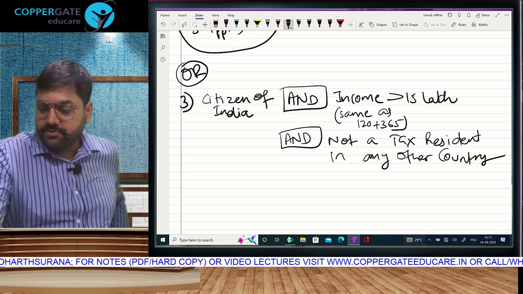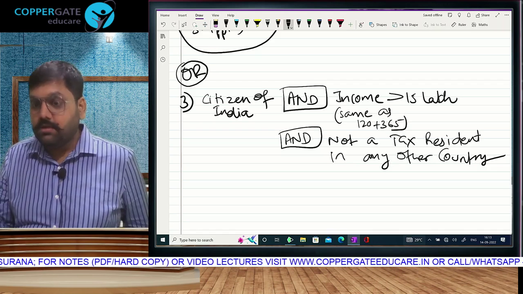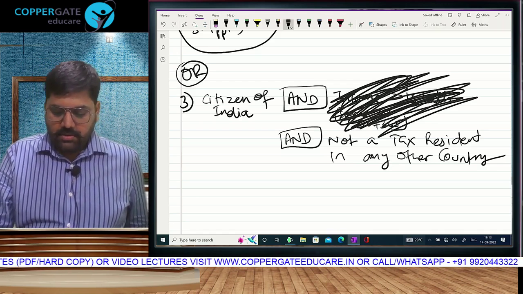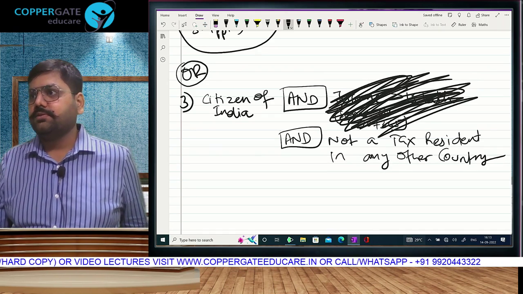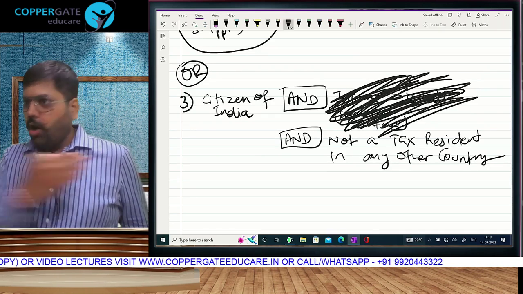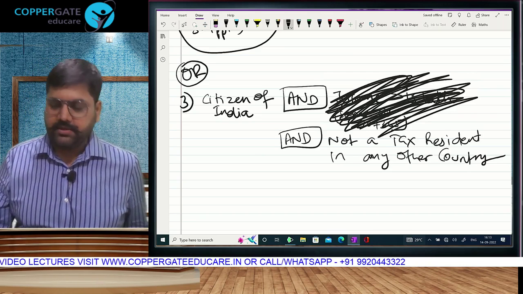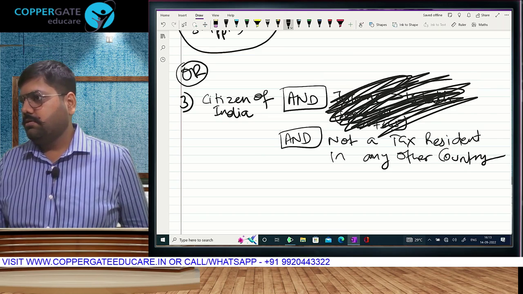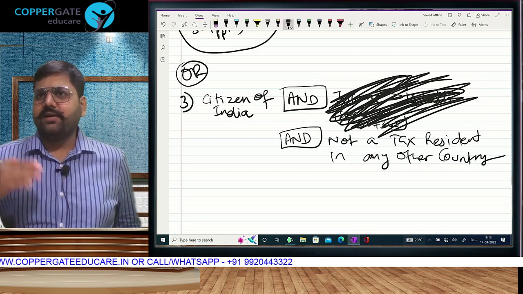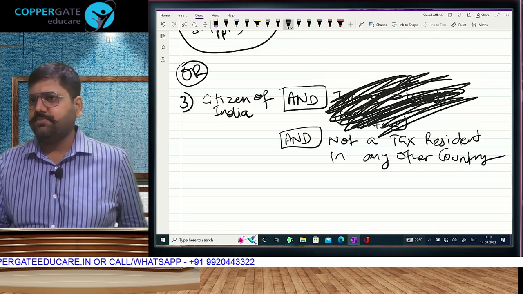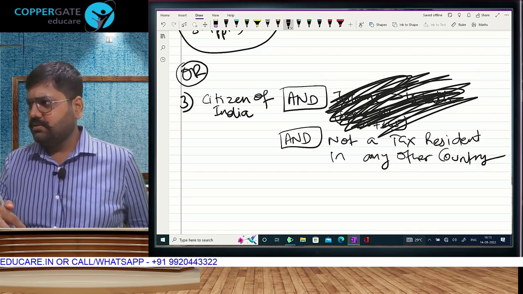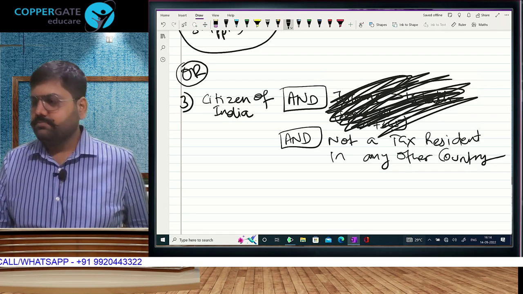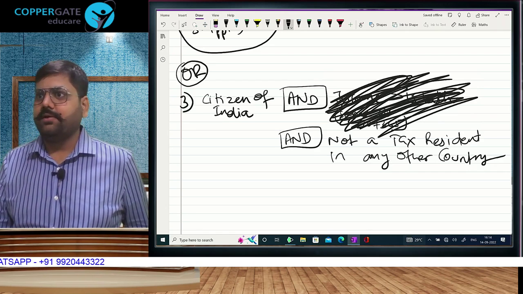When the budget was introduced, in the finance bill, this part was not there. In the finance bill, they brought only 2 conditions. Citizen, not a resident anywhere else, resident in India. Meaning, we will check: are you a resident in America, Australia, New Zealand, France, Germany, anywhere? If yes, then no problem. If not a resident anywhere, then in India you are resident.